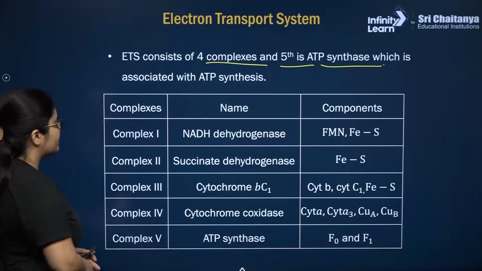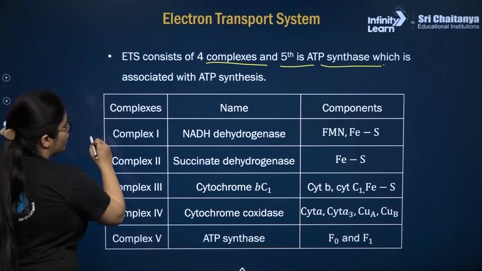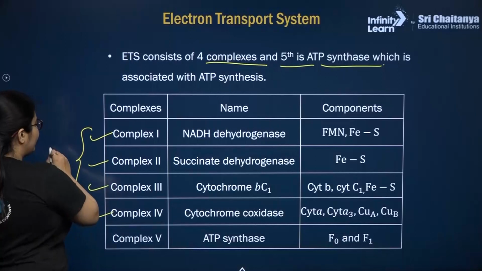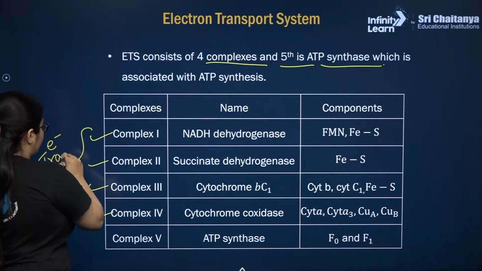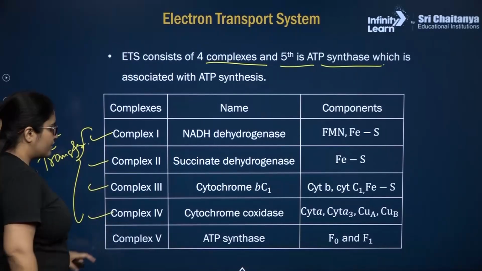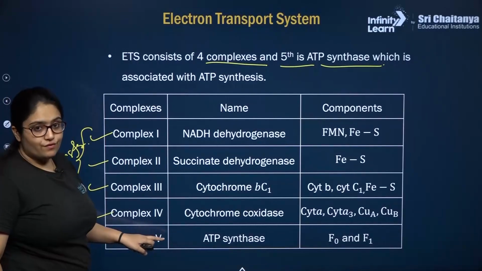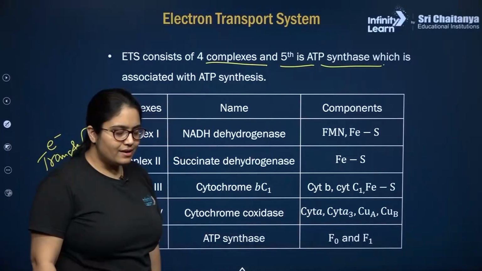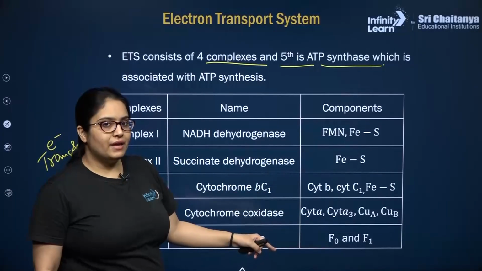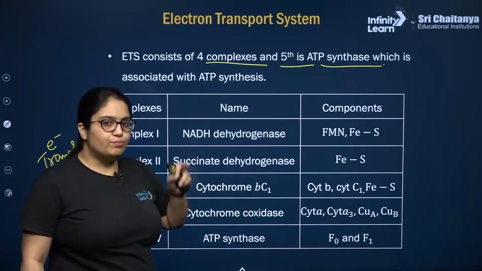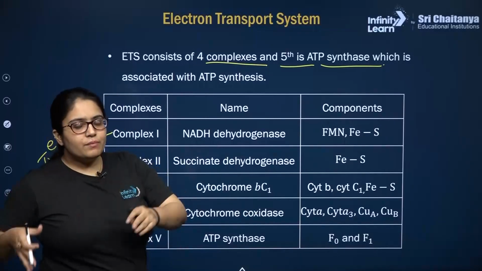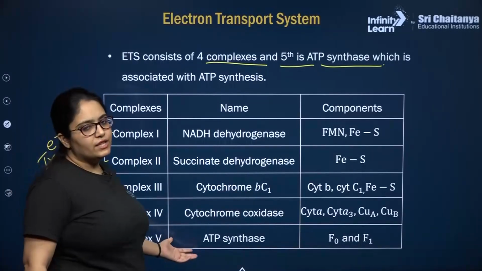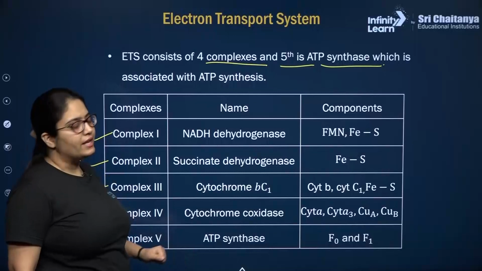These are the complexes, they all are present in the inner mitochondrial membrane. Complex 1, 2, 3 and 4 are all going to help in electron transfer. But electrons will not be transferred with the help of complex 5, because complex 5 is made up of F0 and F1 particles, and the F0 particle will help in facilitated diffusion of the protons from the intermembrane space back into the mitochondrial matrix. So they actually help in the movement of protons and not the electrons.